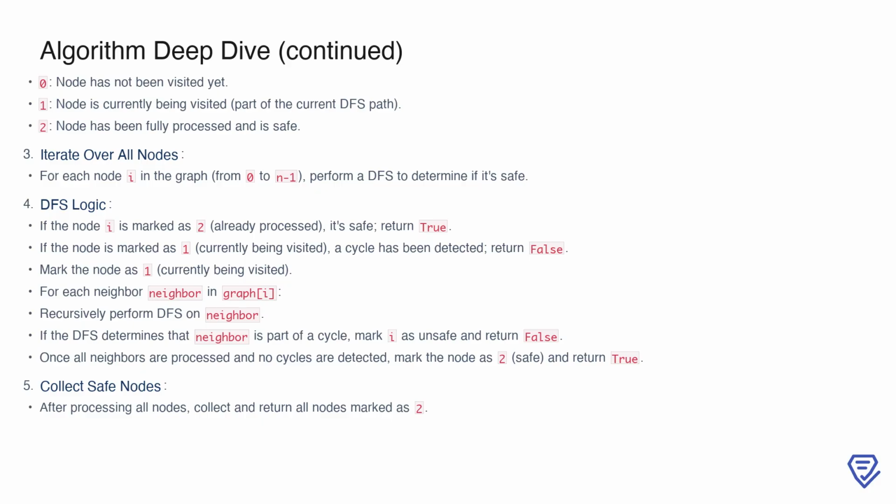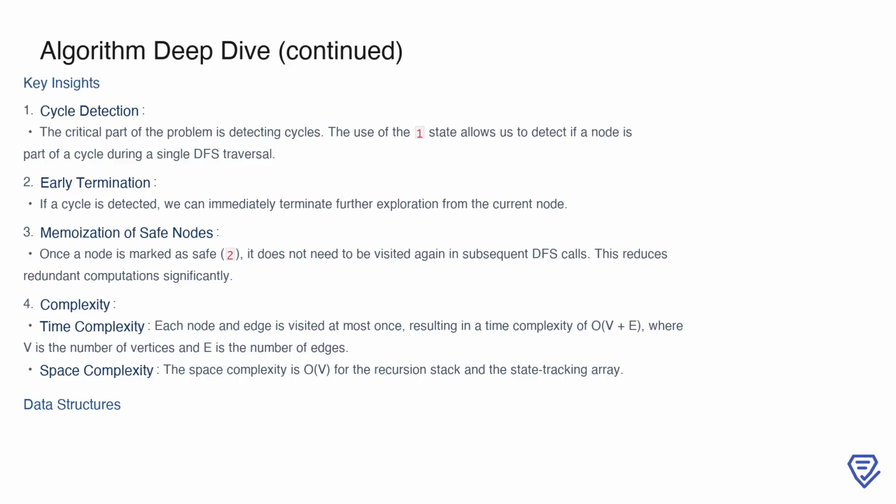The core of this algorithm lies in detecting cycles efficiently. By marking nodes as 1 during DFS, we can immediately identify when a cycle is encountered. This allows us to terminate further exploration from the current node as soon as a cycle is detected, saving computation time. Additionally, marking nodes as safe with state 2 introduces memoization. Once a node is confirmed safe, it doesn't need to be revisited in future DFS calls, significantly reducing redundant calculations.